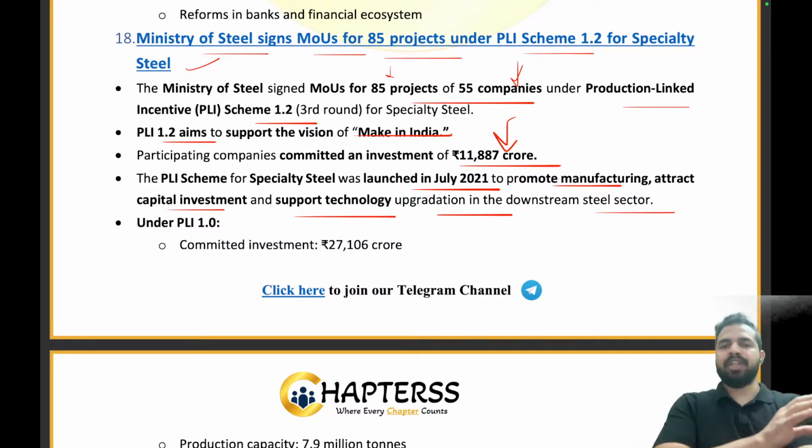So the PLI scheme for the specialty steel was launched in July 2021 to promote manufacturing, attract capital investment and support technology upgradation. So what we are doing is हम manufacturing को promote करेंगे specialty steel के India के अंदर. We will be attracting the capital investment from the outside sources की ज़्यादा से ज़्यादा लोग invest करें इस sector के अंदर, and we should also focus on the technology upgradation so that India will become self-reliant on the requirement of the specialty steel. Clear, everyone?